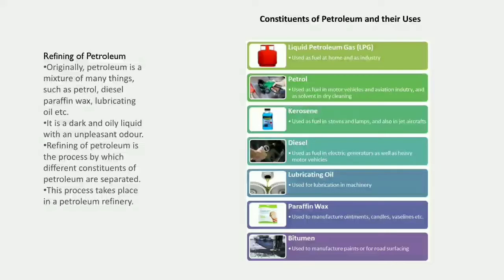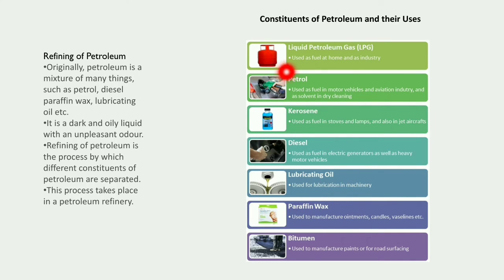So here all the impurities are removed from the raw material in a petroleum refinery. By using petroleum as a raw material, we can get these constituents: LPG, that means liquid petroleum gas, petrol, kerosene, diesel, lubricating oil, paraffin wax and bitumen.